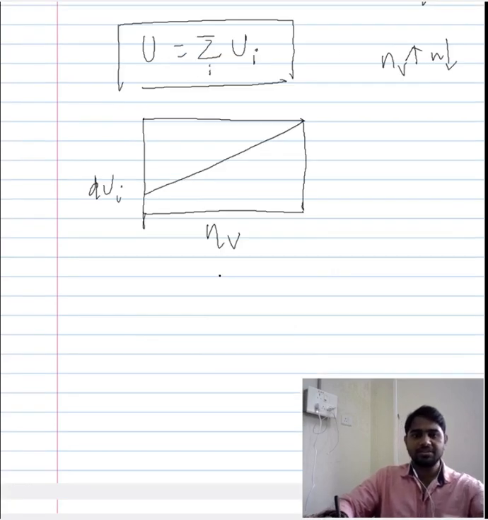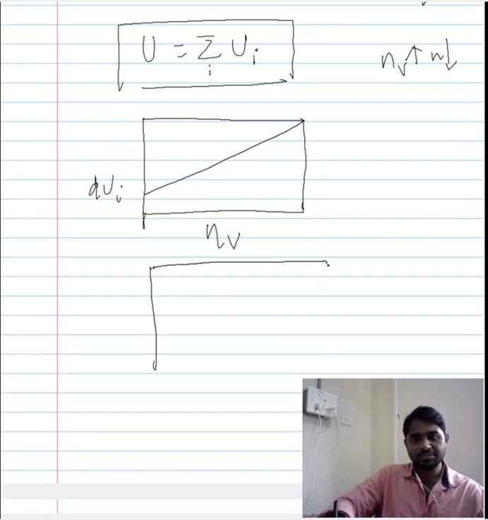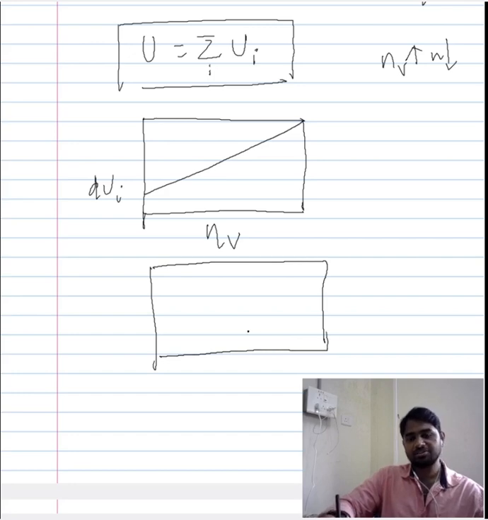Now let us consider the entropy. Now entropy, one of the descriptions for the entropy is that we have a statistical description for it.